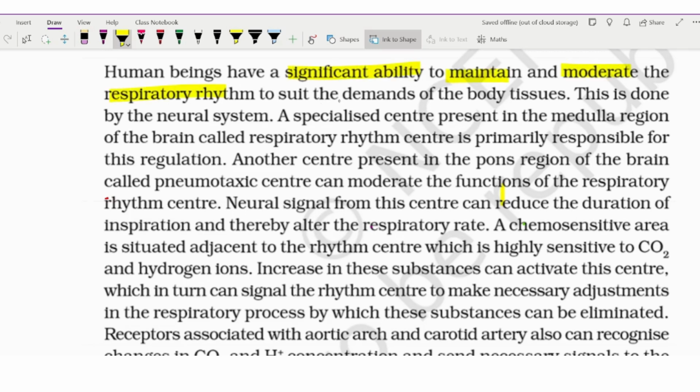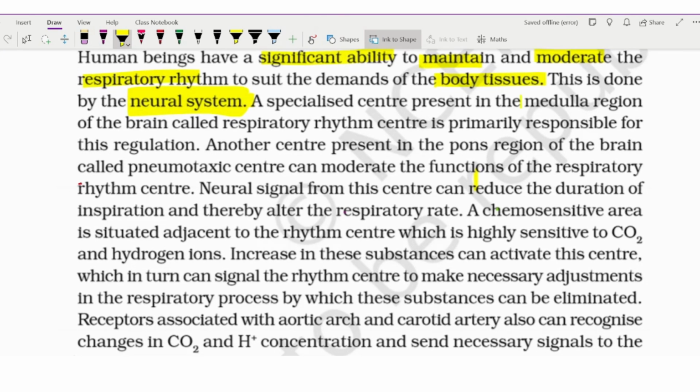Okay, so let us see what our NCERT is saying for these. One more part we will see later. So first of all, human beings have the significant ability to maintain and moderate the respiratory rhythm to suit the demand of the body tissues. This is done by the neural system. A specific center is present in the medulla oblongata, known as the respiratory rhythm center, and it is primarily responsible for this regulation.